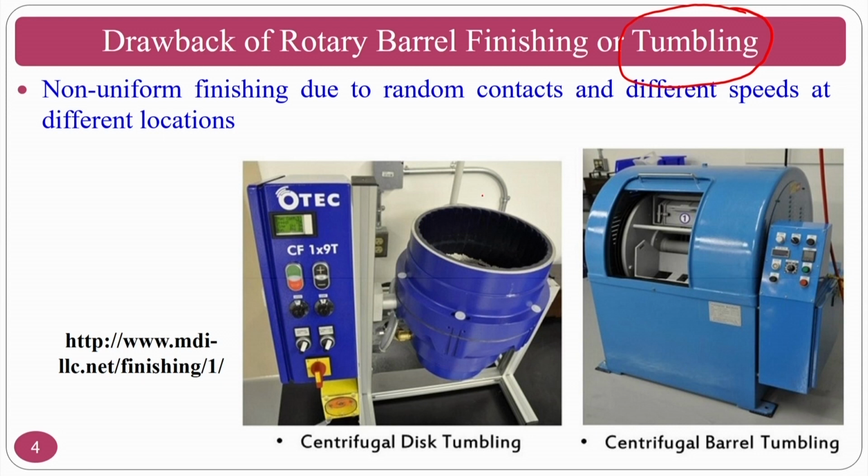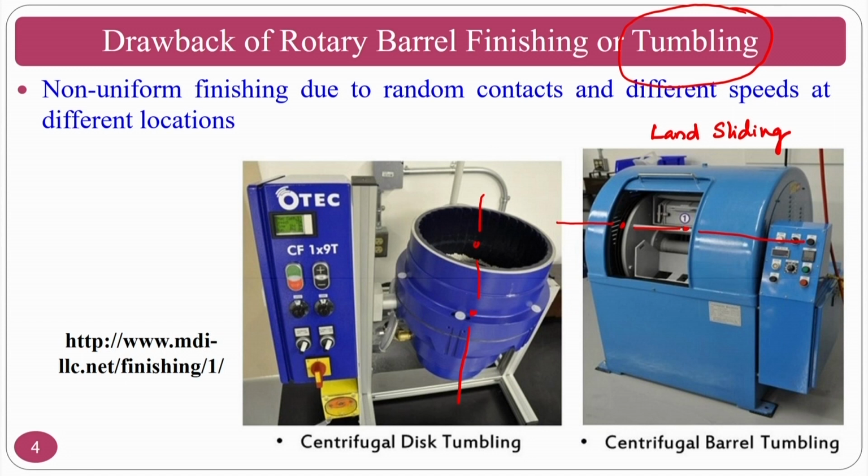If you see the axis of this one, a vertical axis will rotate, and a horizontal axis also. You have seen that in the horizontal axis there is a landsliding mechanism. Whenever you put the parts as well as abrasive particles inside and rotate about the original horizontal axis, what will happen?